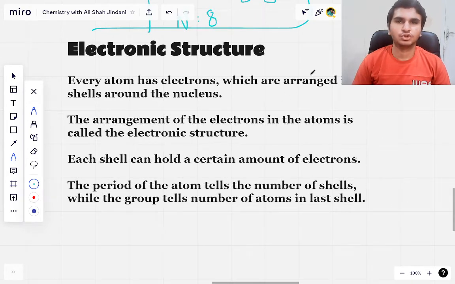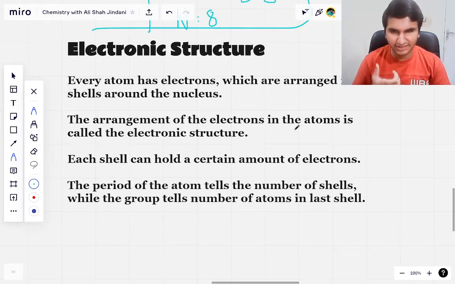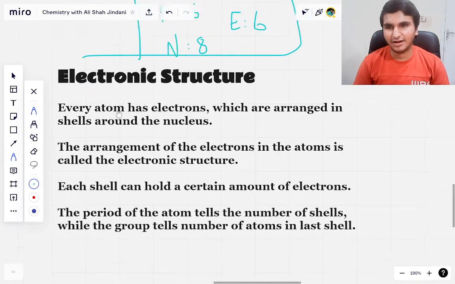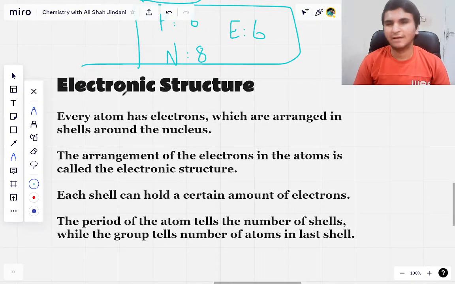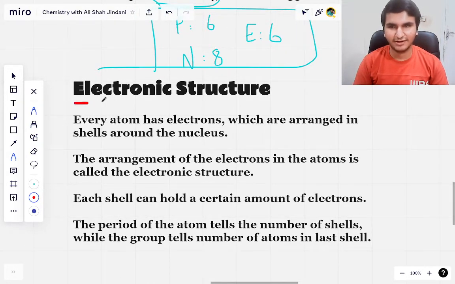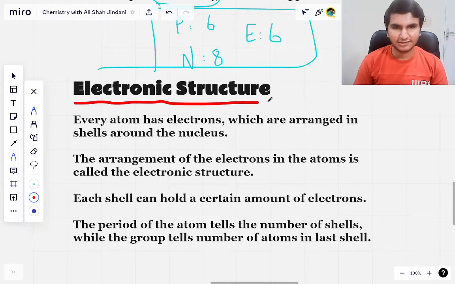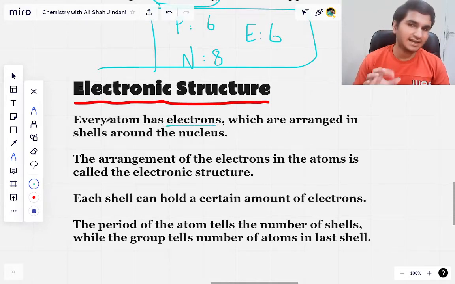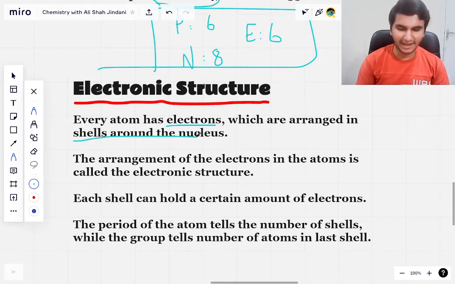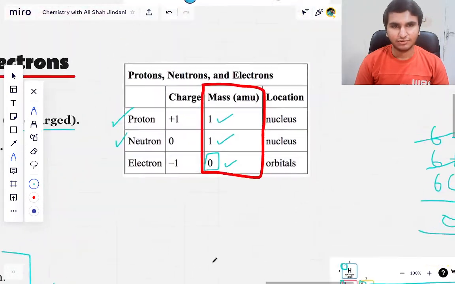Okay. So now that we have discussed atoms, isotopes, protons, neutrons, electrons, we have our basics covered. Now we are going to do a little bit of an advanced topic. Again, it is not difficult at all. It is pretty easy, but it is an advanced topic. This is electronic structure. Every atom has electrons, which are arranged in shells around the nucleus, as we discussed earlier, right? Again, I'm going to show you that picture.